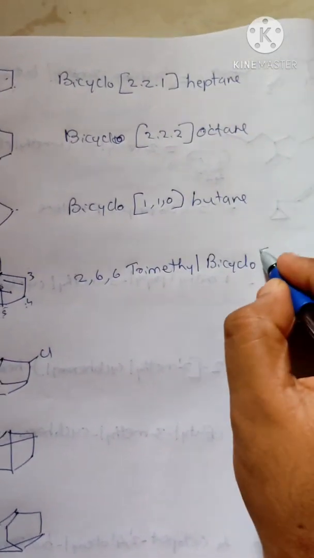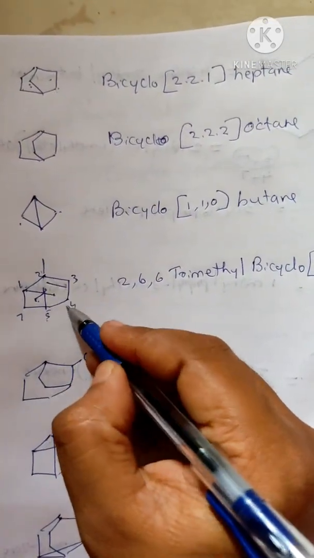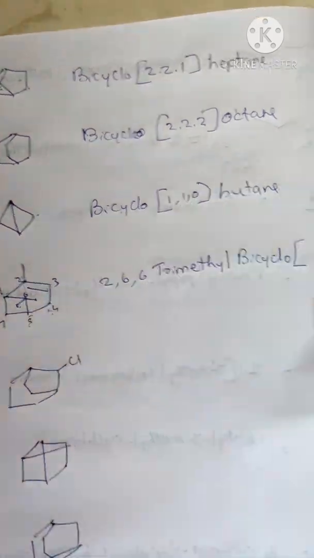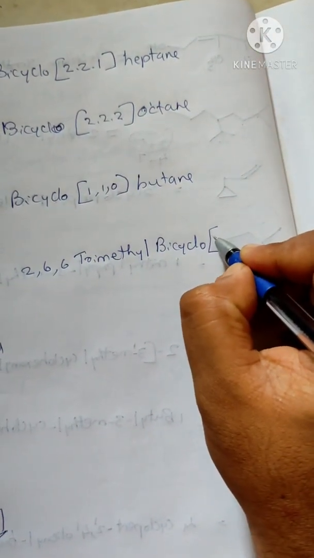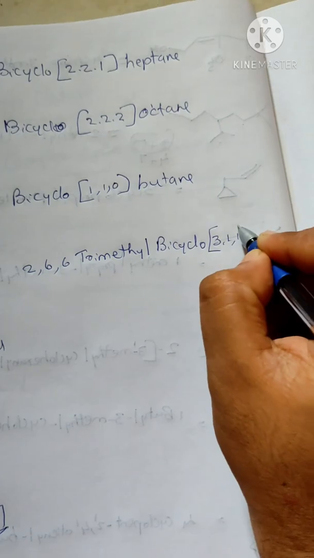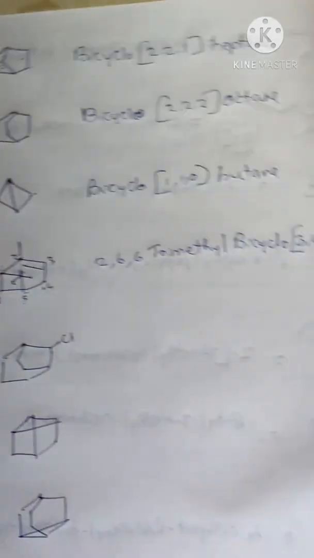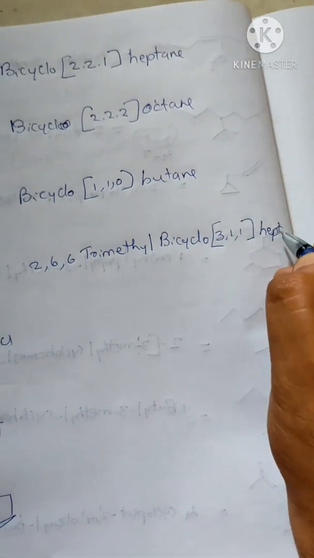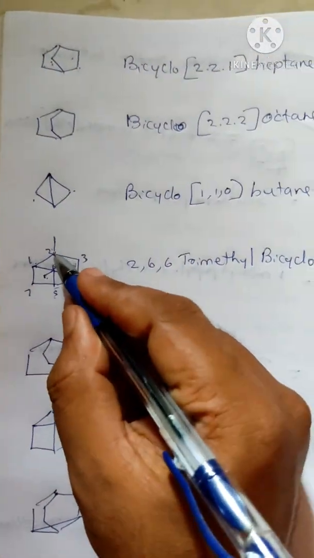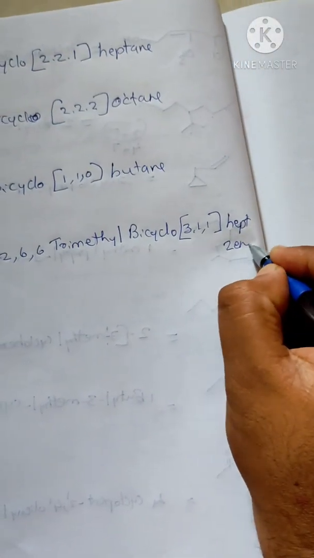Then what do we have to tell? What is the property of the cycle? We have 1, 2, 3. Okay, then 1, 1, so 3, 1, 1. So the property of the cycle is bicyclo 3, 1, 1. Then heptane means the total number of carbon atoms in the cycle: 6 plus 1 means 7. Heptane. Then we have to see where the double bond is, in the second position: heptane-2-ene.